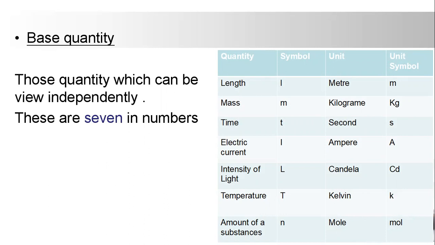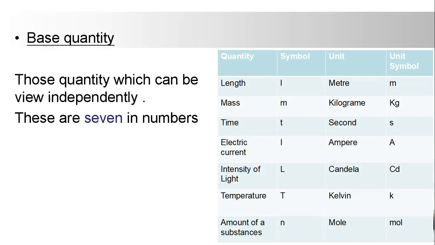Time will pass with its own speed. We cannot reverse the time. So it is an independent quantity. Any quantity which is independent, which can be viewed without reference to any physical quantity, is called a base quantity.